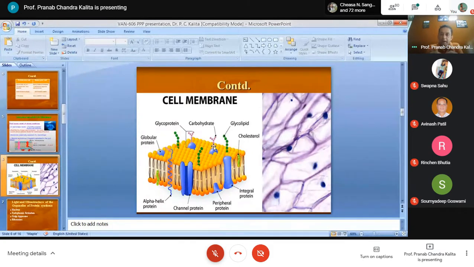Conjugation of glycoproteins and glycolipids on the external surface of the plasma membrane in certain animal cells is called glycocalyx. The main function of this glycocalyx is cell recognition, adhesion of the cell, as well as absorption of molecules. So this is in short about the cell membrane or the plasma membrane.